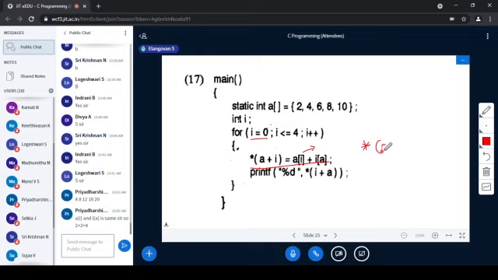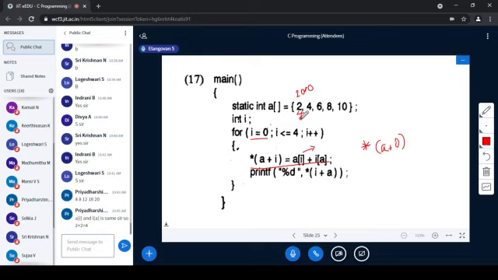So when I am taking 2000 as the base address, then 2000 plus 0 is 2000, right? So the value at the address 2000 is changed to 4, right? Correct?